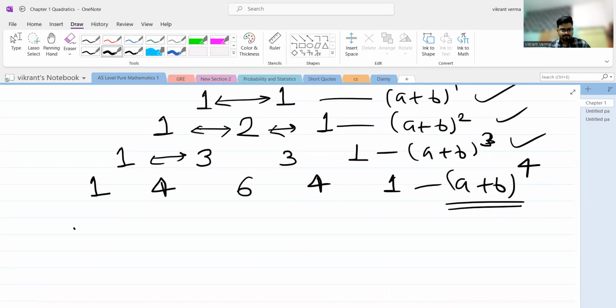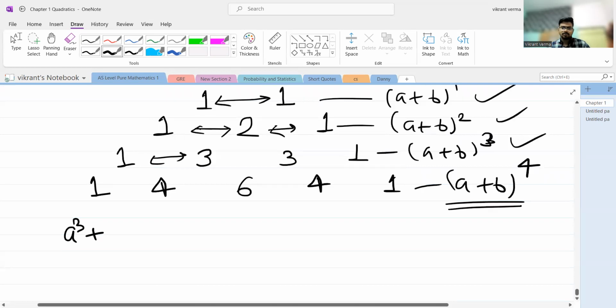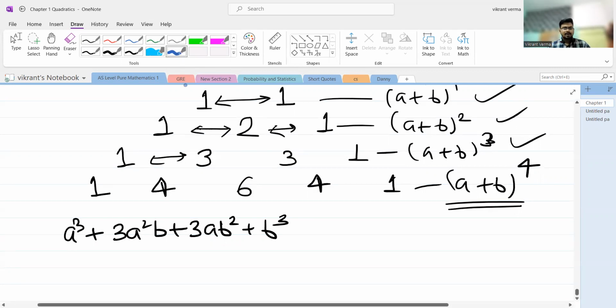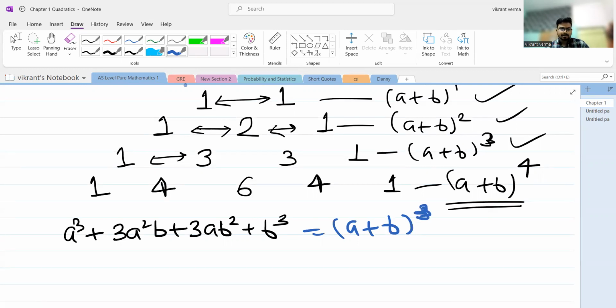First, let's observe the identity (a + b) whole raised to the power 3. If you observe that identity carefully, then you will notice the pattern. The pattern is something like this. This is nothing but (a + b) whole raised to the power 3. I will pick any one particular expression from this binomial term.